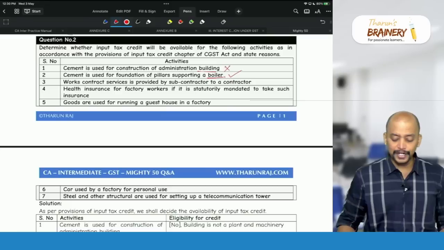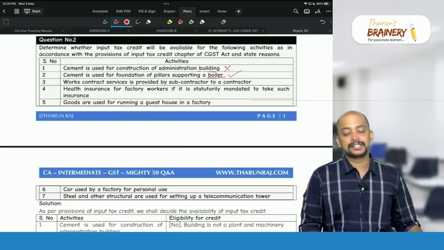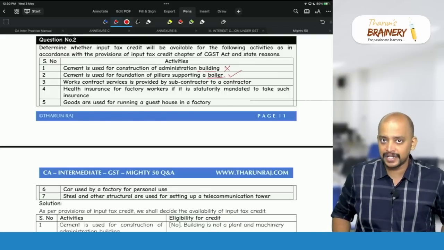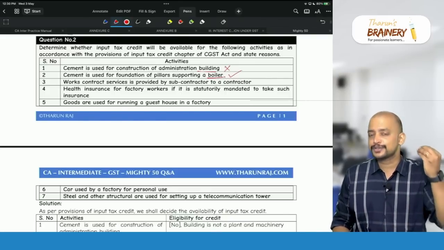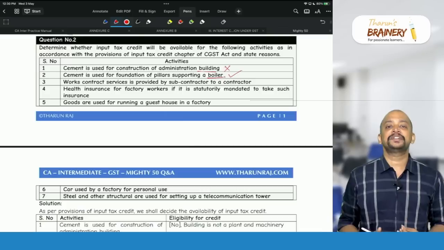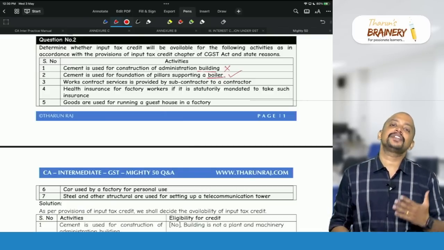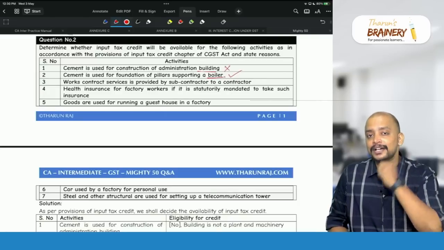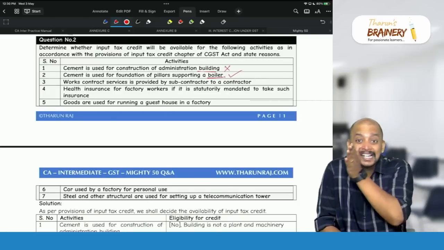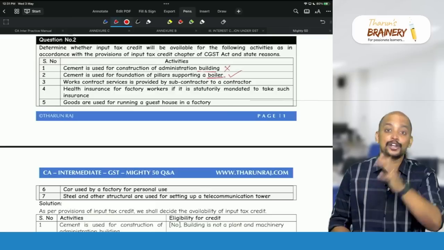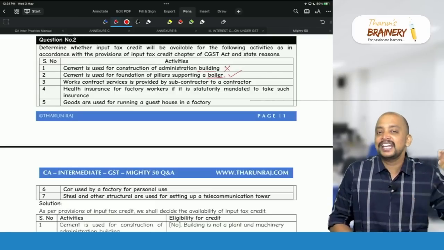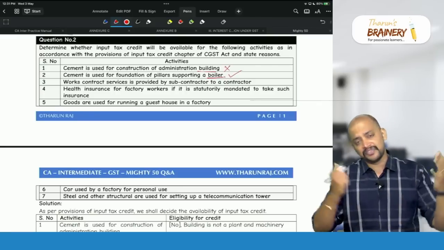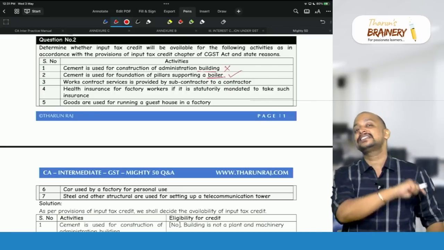Then, works contract service is provided by a subcontractor to a contractor. So what is another exception? Generally, any service received for construction of an immobile property, or works contract service received for construction of an immobile property, or any goods purchased for construction of an immobile property is blocked credit. However, this restriction does not apply to a supplier of service. This restriction is only applicable to the recipient of service, that is the owner of the property, not to the builder. Suppose I am a builder and I receive works contract service or construction service for providing construction service, definitely I can take ITC. So this point is related to that.